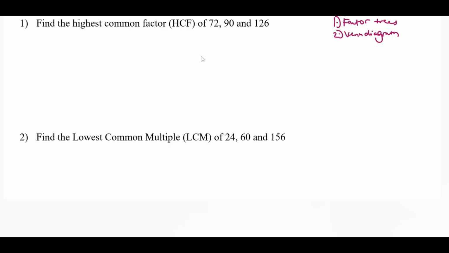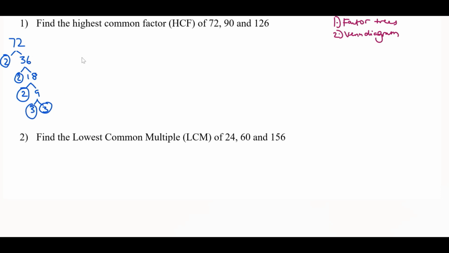So let's start off with doing our factor trees. 72. We can have 2 and 36. 36, 2 and 18. 18, 2 and 9. 9, 3 and 3.